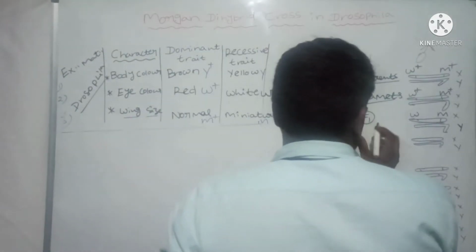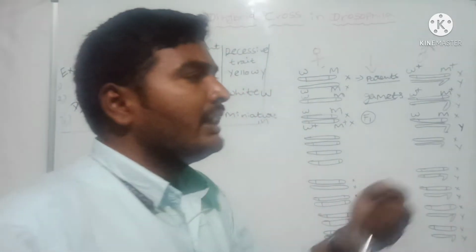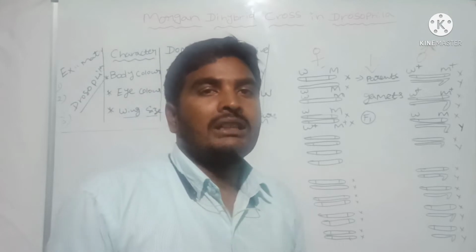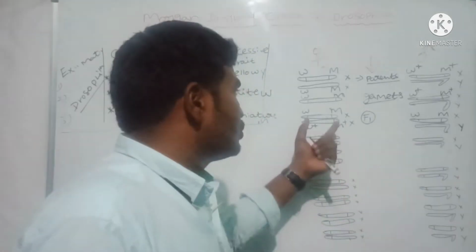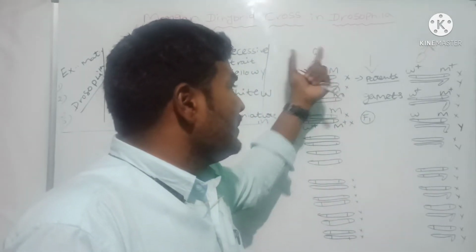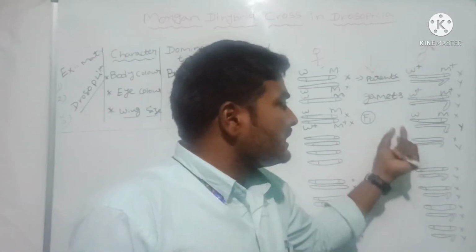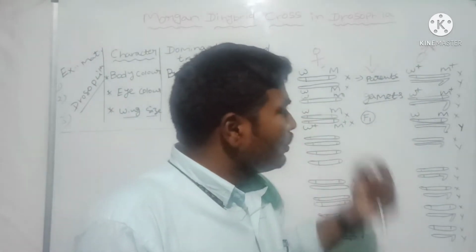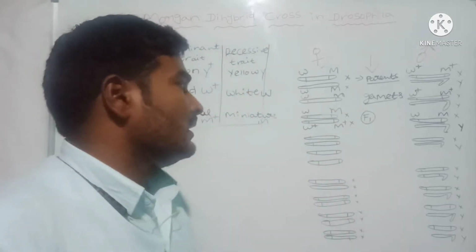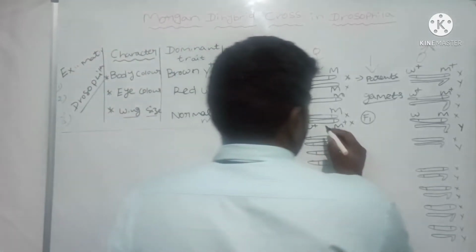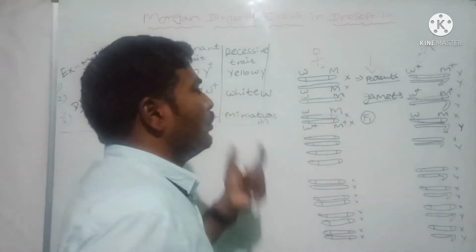Now the F1 generation again releases gametes during meiotic cell division. In the F1 generation, the female can release four different types of gametes, and the male releases only two different types.